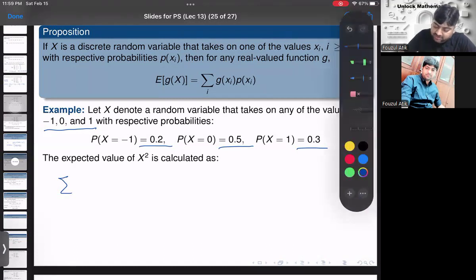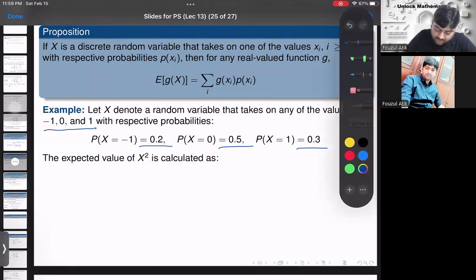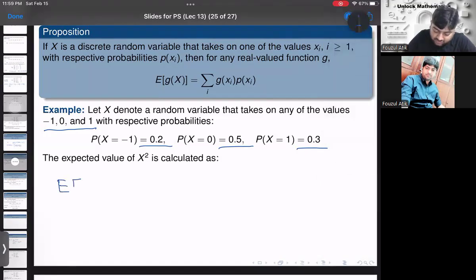Expectation of X square I have to calculate. So expectation of X square is what? It is summation of xi square into p of xi, right? Because here g of X is X square, so g of xi is xi square.